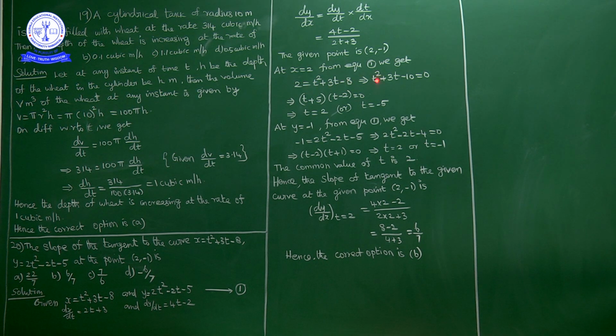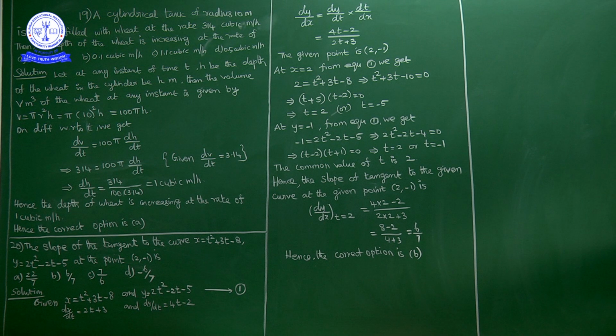Taking it to this side, we get t square plus 3t minus 10 equal to 0. If we factorize, t plus 5 into t minus 2 equal to 0. Product 0 means either t equal to 2 or t equal to minus 5. So two values of t we have here, t equal to 2 and t equal to minus 5.